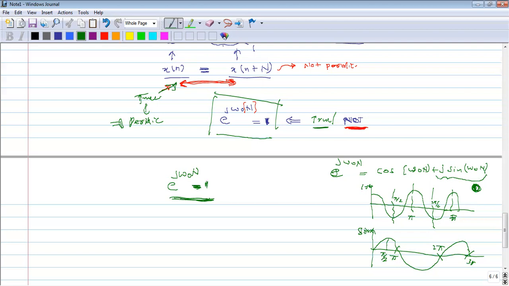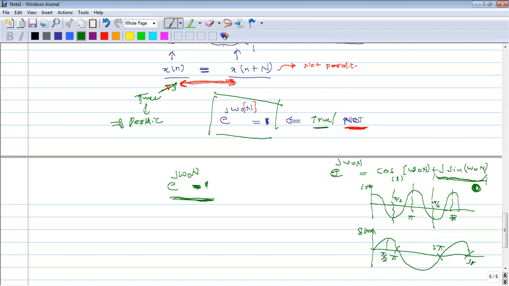Okay, so if this is 0, and if cos omega n is equal to 1, then e to the power j omega naught n will be equal to 1. So the condition is that this should be 0. The first condition is that this should be 0.